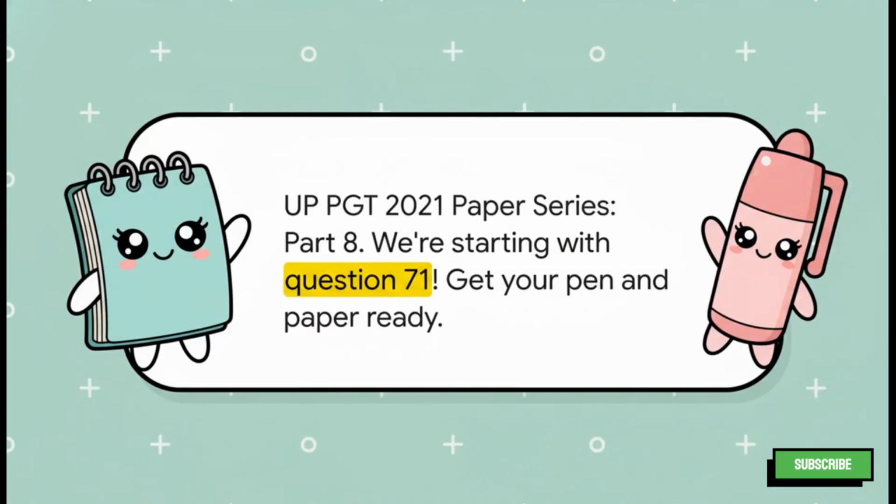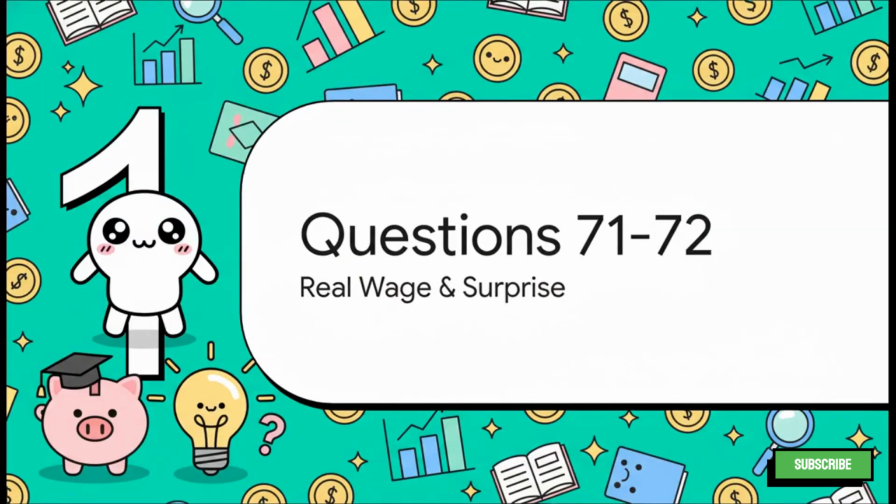इस पार्ट में हम शुरू कर रहे हैं क्वेश्चन नंबर 71 से। So get your pen and paper ready and try to solve these along with me. चलिए शुरू करते हैं। So our first section is going to cover two really important concepts. पहला है real wage, वास्तविक मजदूरी. And the second one is the potential surprise theory of profit. दोनों ही, I must say, are quite interesting.